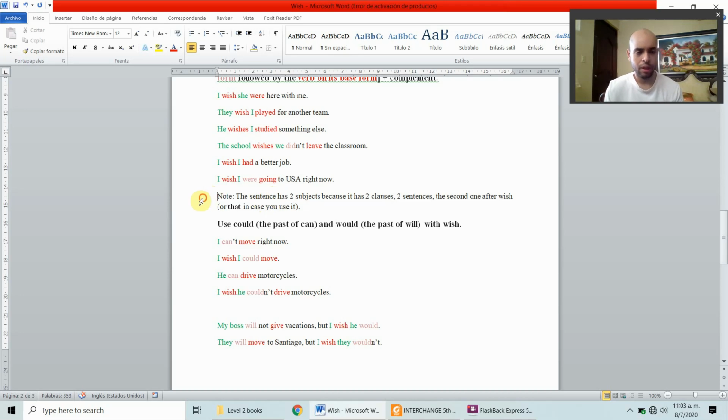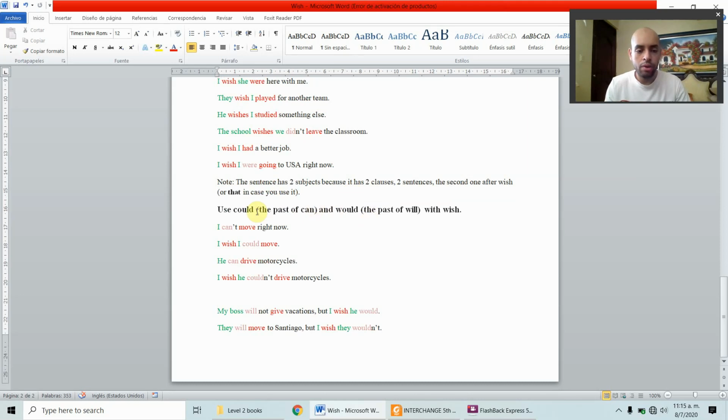Note, the sentence has two subjects because it has two clauses, two sentences. So this is what I said earlier. It has two clauses, two sentences. The second one, after wish, or that if you use that in this case. We are going to explain clauses later in this book. But basically, we have two sentences in one.